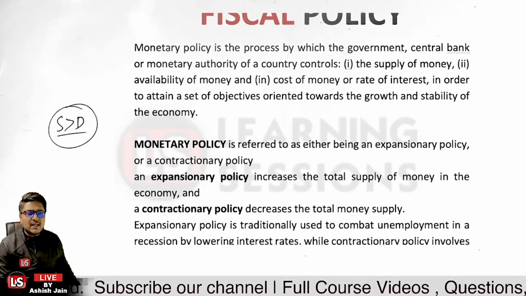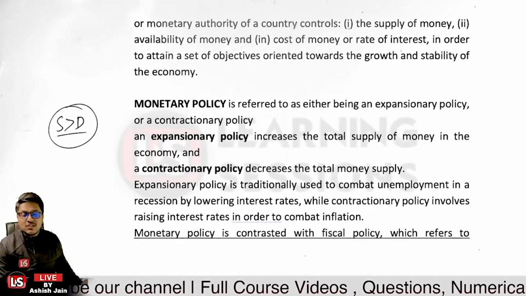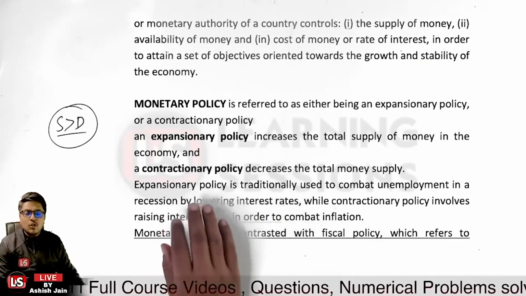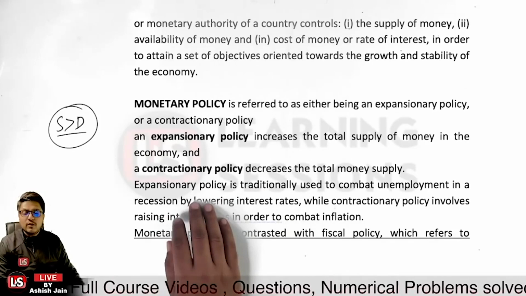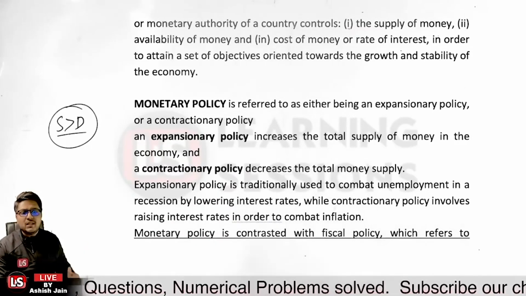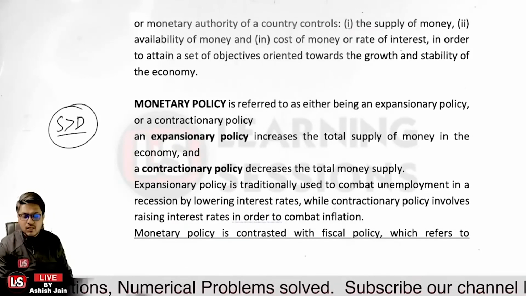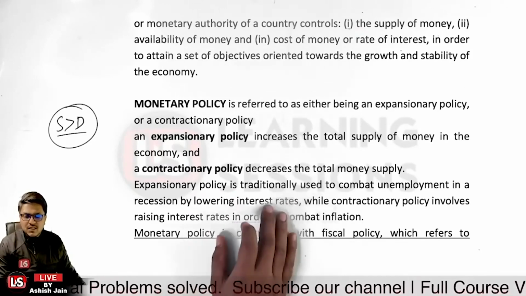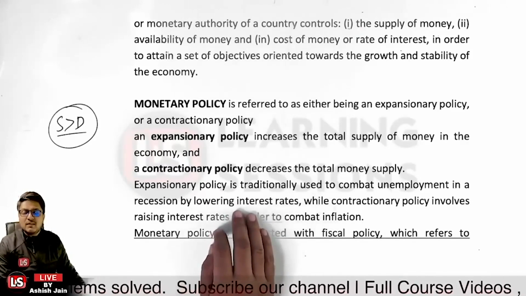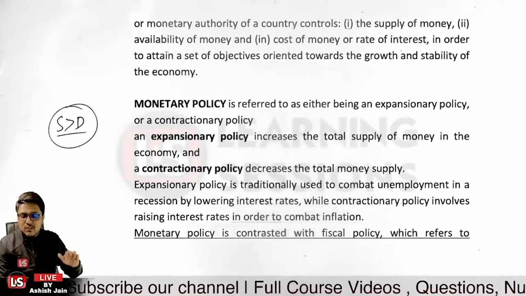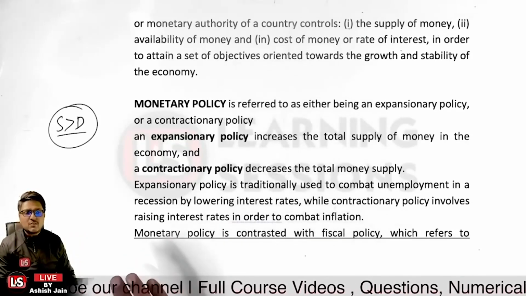That is related to the expansionary policy. If we are dealing with the expansionary policy, we want to supply more money into the market so as to combat unemployment in a recession condition by lowering the rate of interest. If the higher rate of interest is there, in that case there must be a surplus of money available, so that the interest rates will fall.